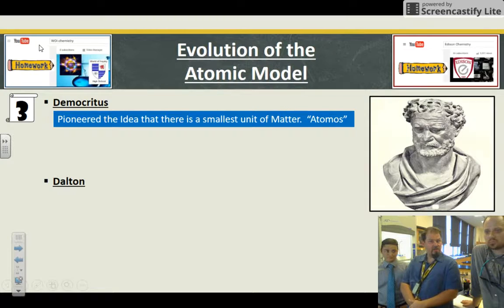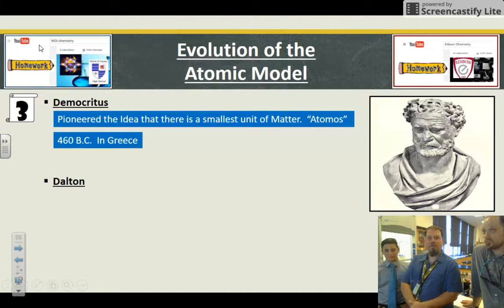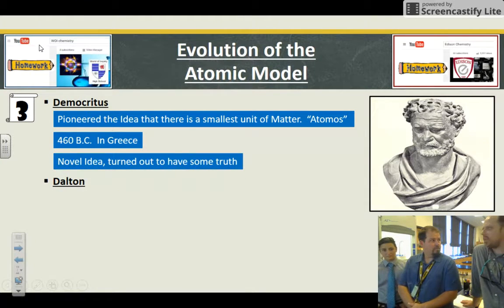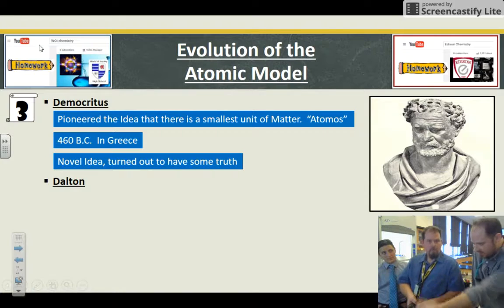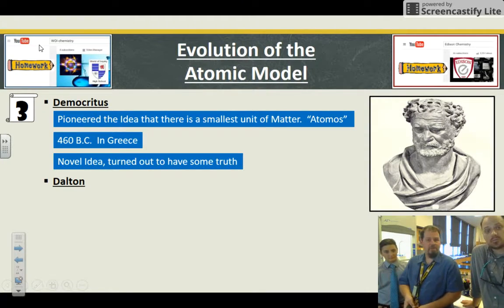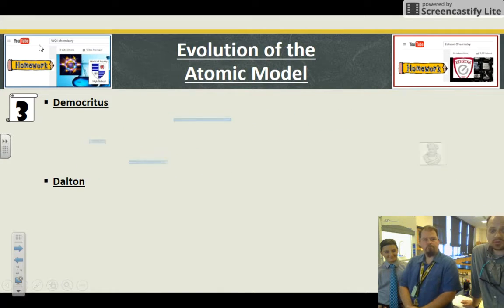And this idea of the smallest unit of matter was really good. What he actually thought of way, way back in the day, if I remember correctly, was an apple. You've got half an apple, and then you slice the other half. And he was theorizing, well, what happens when I get to the point where I can't break it in half anymore? Isn't there a smallest piece of that thing that remains that thing? And this novel idea turned out to have some truth, for sure.